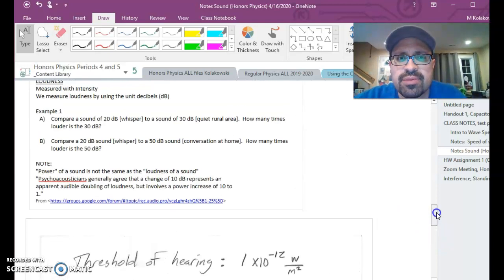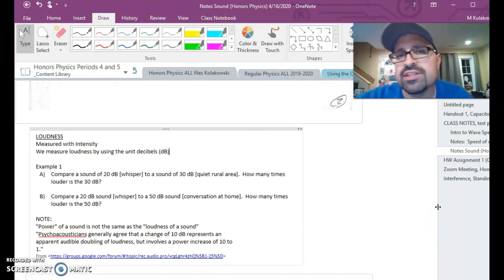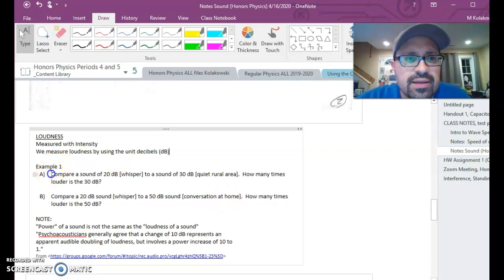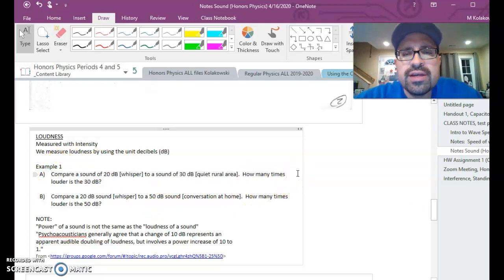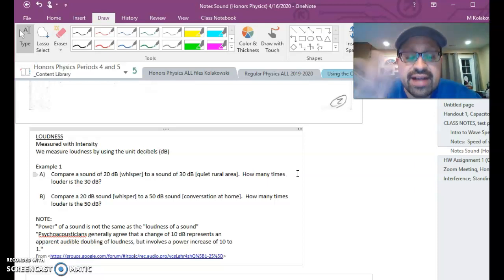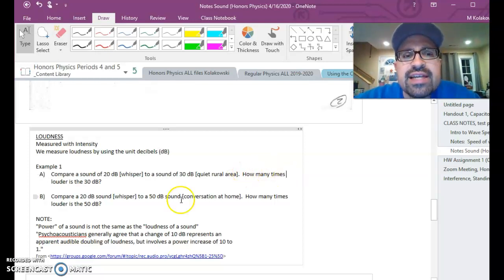Let's go to this sample problem and see if we can understand how this can be helpful for us. The example problem I want to spend some time with you discussing says, compare a sound of 20 decibels, which is a whisper, to a sound of 30 decibels, which is a quiet rural area. So we're not talking a huge difference on the decibel scale. Remember, this is a logarithmic scale. We're going from 20 to 30 decibels. The question asks, how many times louder is the 30 decibel sound than the 20 decibel whisper?